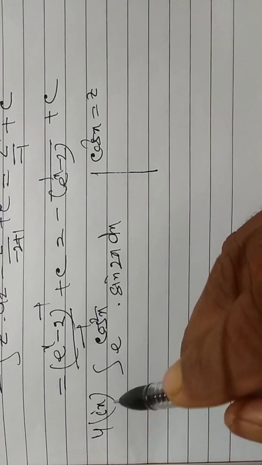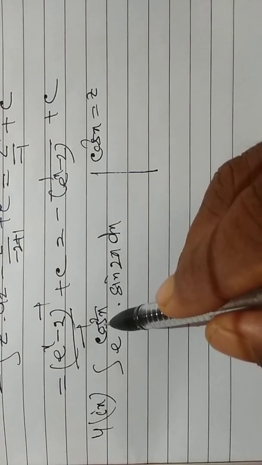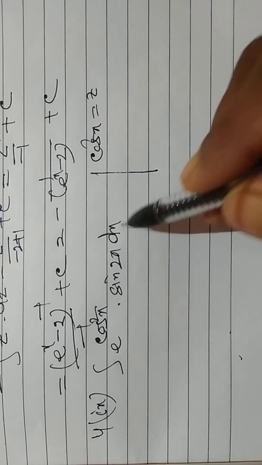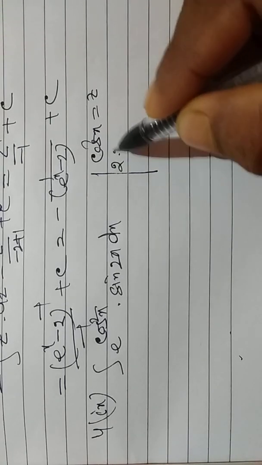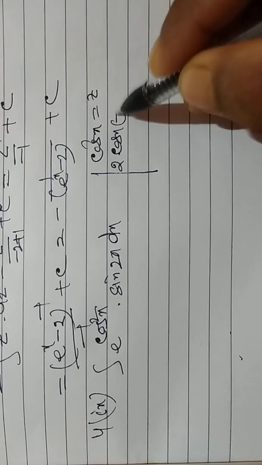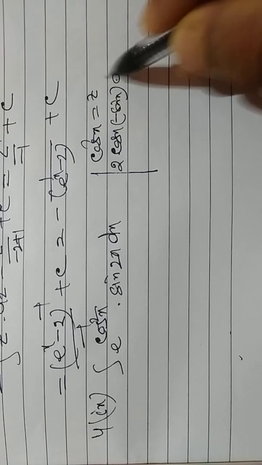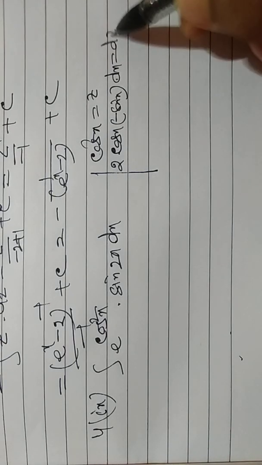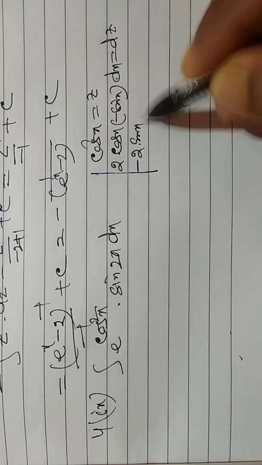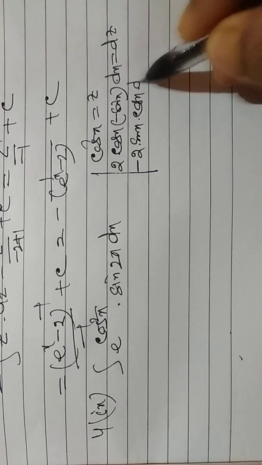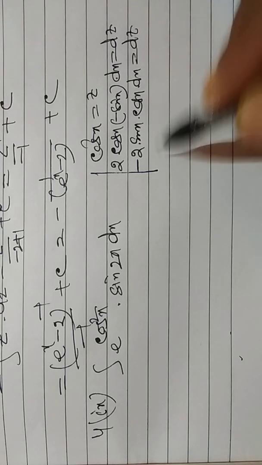Question number 4, IX. Integration of e to the power cos square x into sin 2x dx. Taking cos square x is equal to z, we have 2 into cos x into minus sin x into dx is equal to dz, and that is equal to minus 2 sin x into cos x dx is equal to dz.